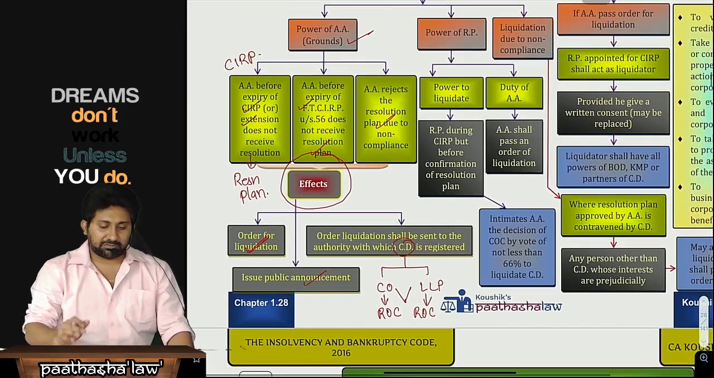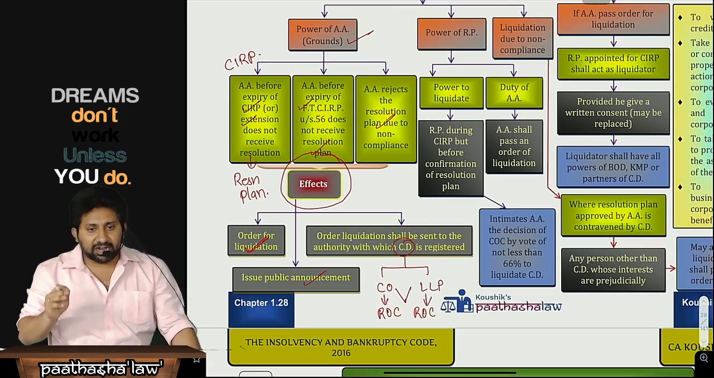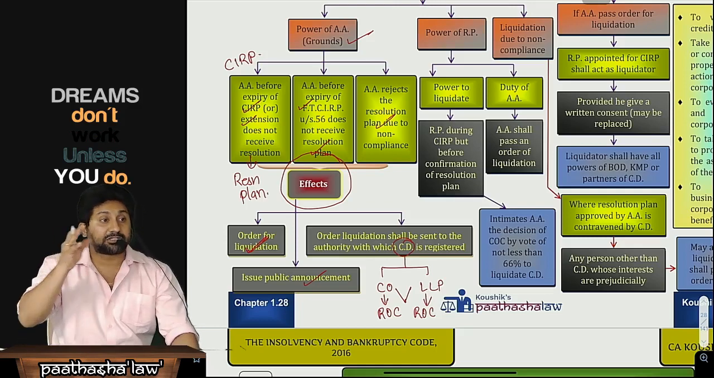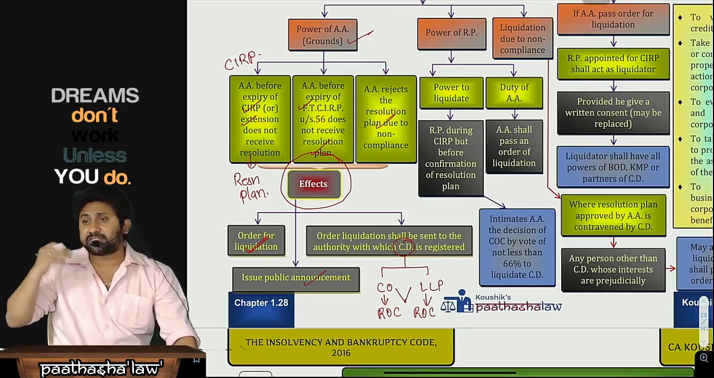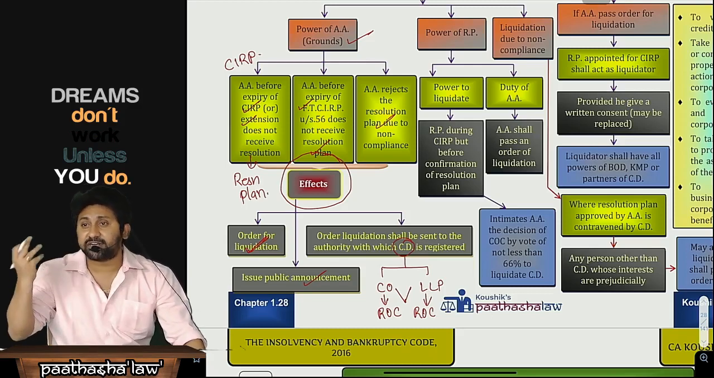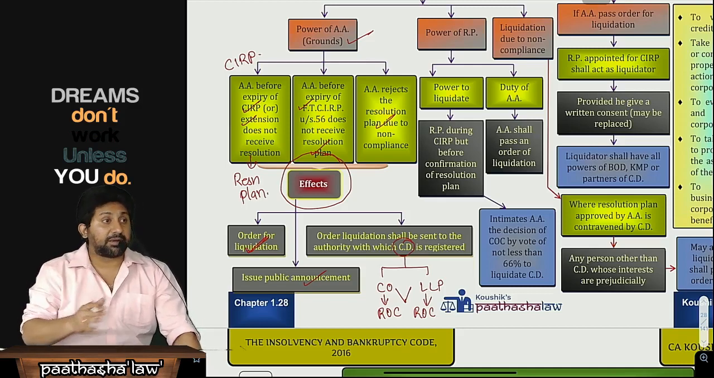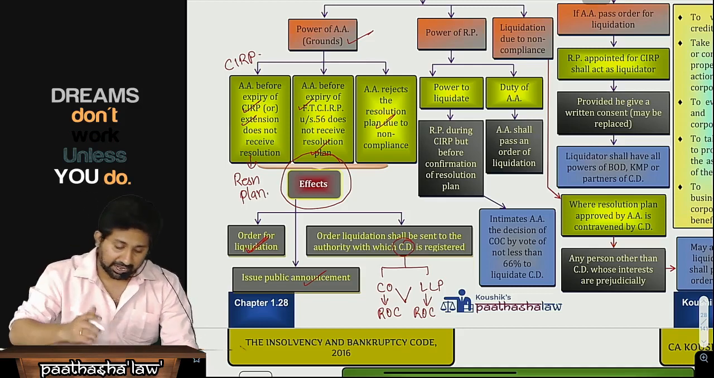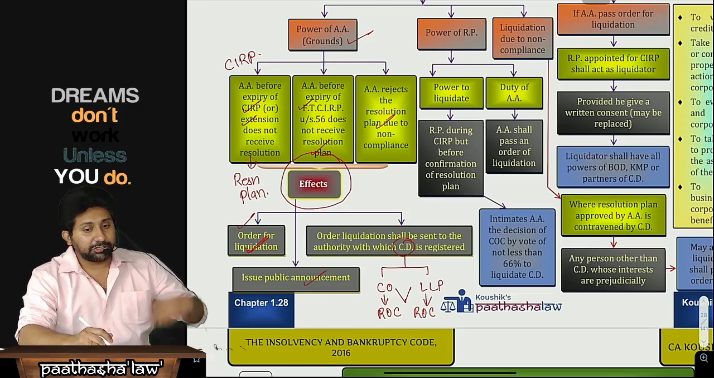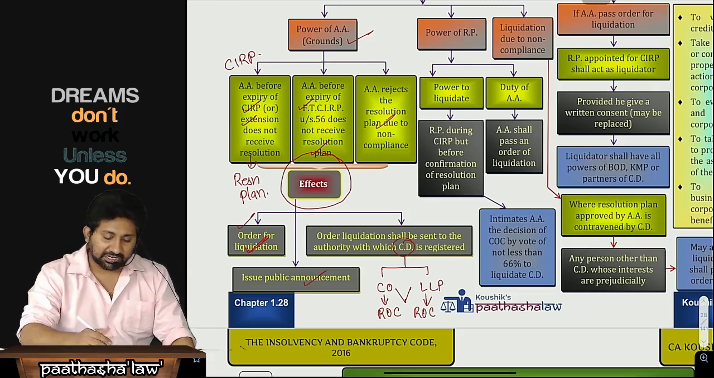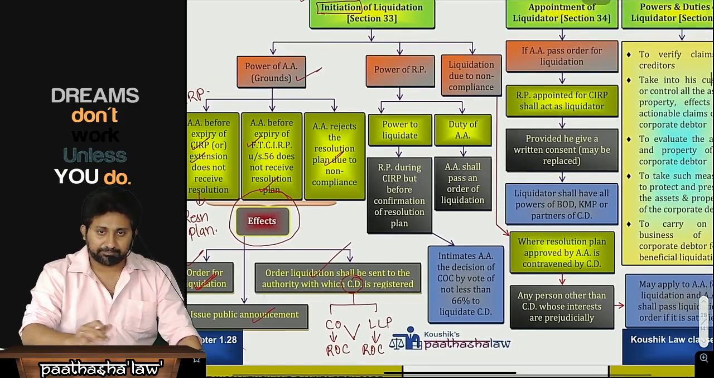So first, what are the grounds of liquidation? Number one, the time limit of 180 days or such extended time is completed, but we still didn't receive any resolution plan, or for fast track CIRP the timing is completed but we still didn't receive any resolution plan. Or it was received within the time limit but the AA has rejected the resolution plan. In these cases, first order the liquidation process, issue a public announcement, and the order of liquidation will be sent to the concerned ROC.